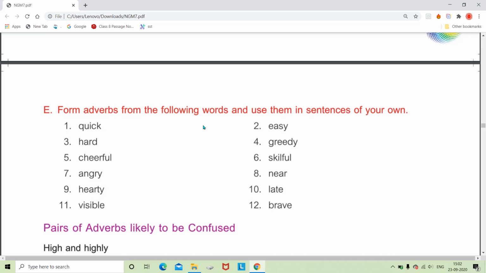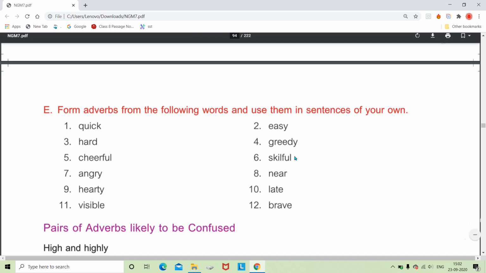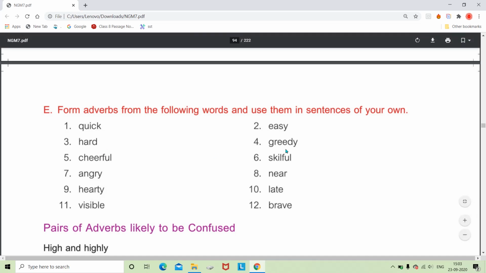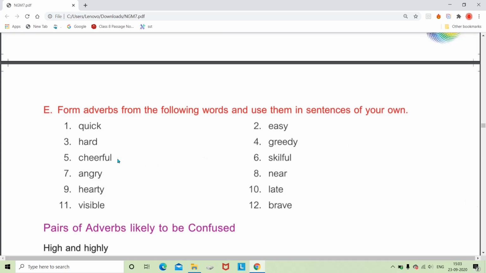So let's say easily, she sings easily, and hardly, so he hardly practiced for the examination. Now greedy becomes greedily. Again y becomes i and then ly. The dog licked the ball greedily. Then cheerful, so we can say cheerfully. Here double L will be used, because L is the consonant and before that consonant a vowel is used.